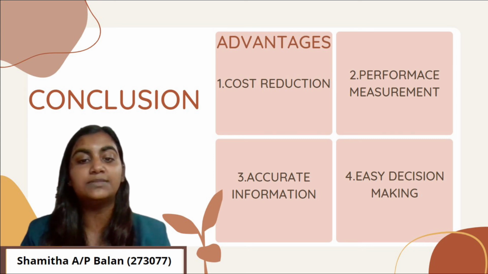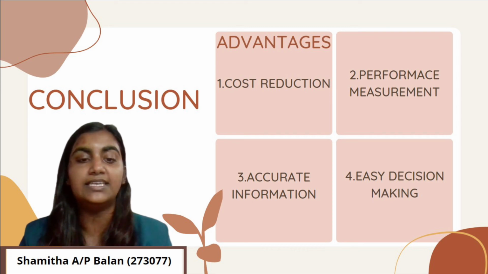Next, it helps in performance measurement. The information provided by ABC on cost drivers and cost driver rate shows that there are potentially powerful influences on the behavior of staff, and they are used as performance measures. These measures can be compared over time or across production units. ABC also helps with decision making. The accurate and detailed information from an ABC system assists management in making decisions about product pricing and product profitability. Moreover, ABC also provides information related to both the setting and using of overhead budgets. When a higher volume of cost driver is expected, an increased commitment of resources may be justified. It will provide a detailed framework for analyzing cost variance.